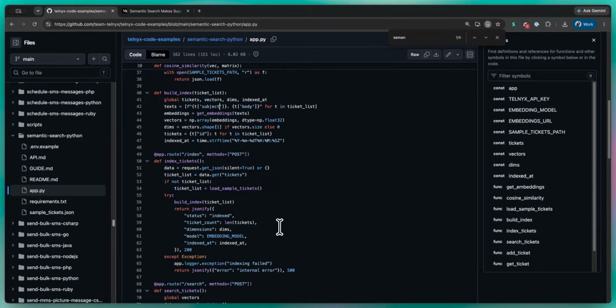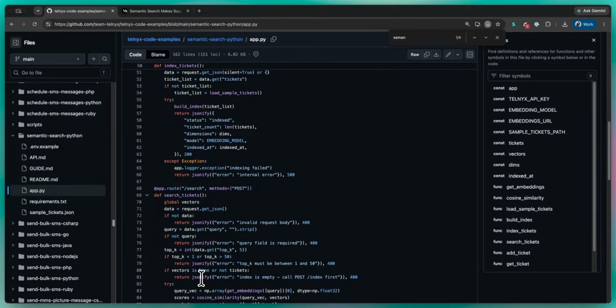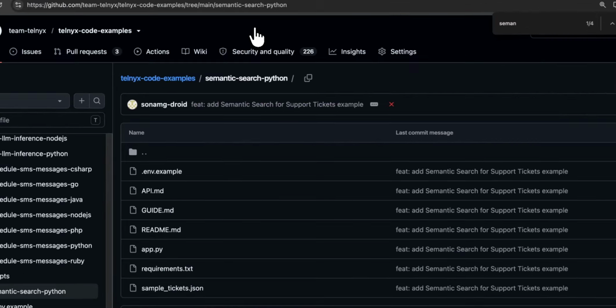Now, this is very simple. Some more helper functions in there. We have the indexing of tickets, we have searching of tickets. Whenever the user sends a query, it's going to calculate the embedding, and then it's going to search for whatever similar tickets there are.